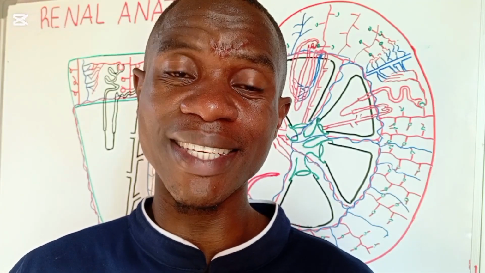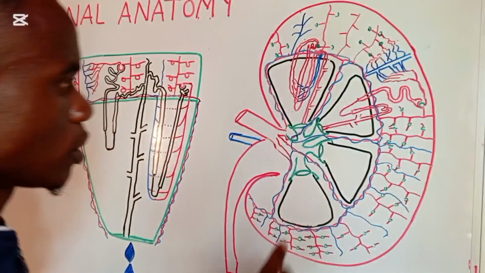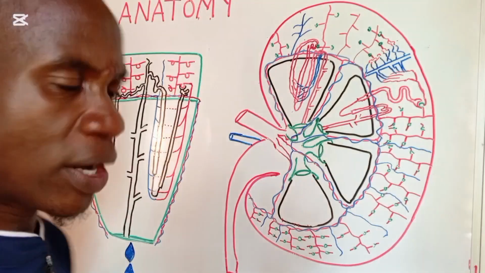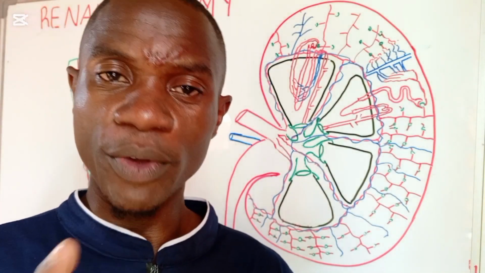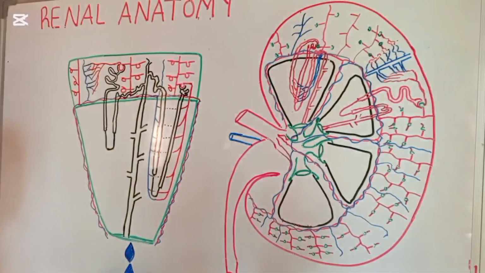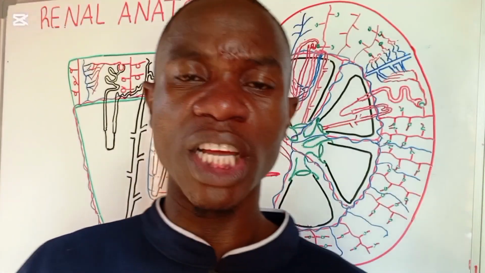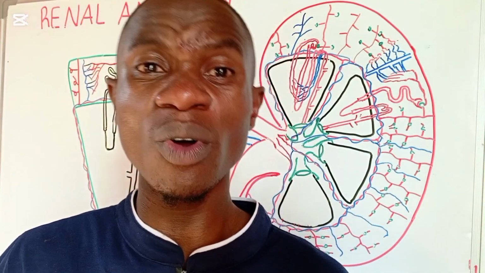So let's go ahead and get started with what we call the renal system. Looking behind here, this is one of the parts of the renal system, or what we call the urinary system. Usually when we are talking about the renal system, we need to first understand what the urinary system is all about.